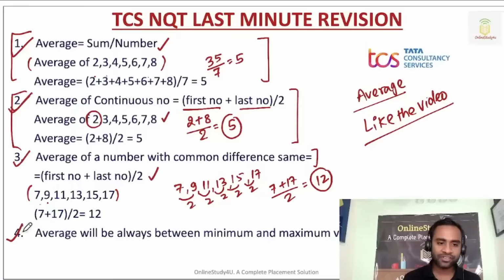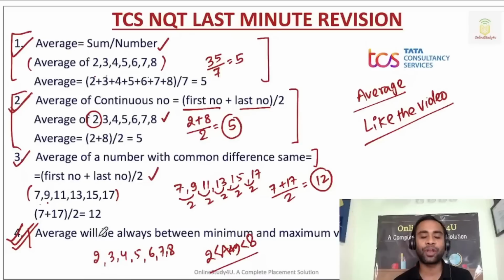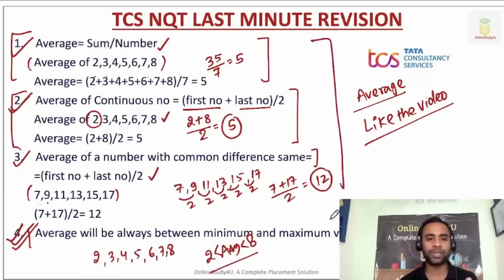And the last and very important concept is that the average will always be between minimum and maximum value. So if somebody is asking you to calculate the average of 2, 3, 4, 5, 6, 7, 8, always remember your average will be in between the minimum and maximum value, if your numbers are not the same. So these are the average concepts which you have to keep in mind.